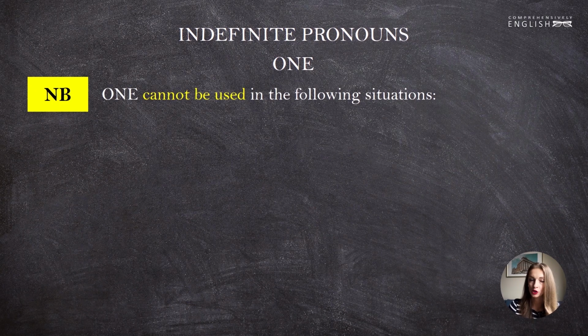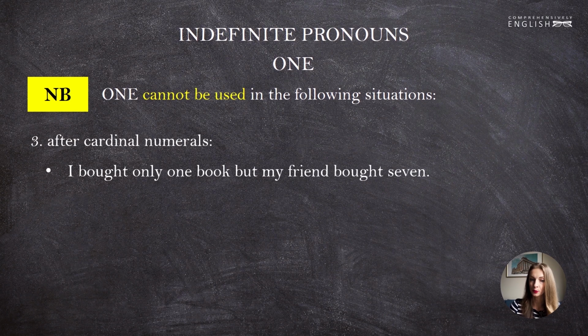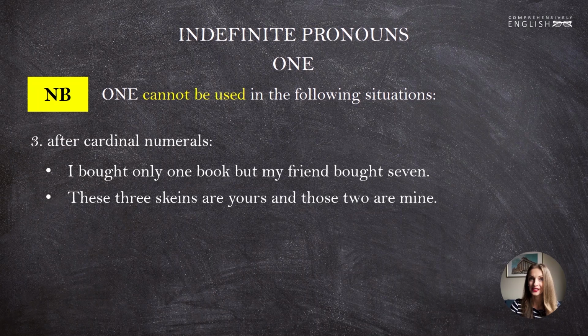Another situation in which we cannot use one is after cardinal numbers. I bought only one book, but my friend bought 7. We don't say 7 ones, we say 7. And the 3 skeins are yours and those 2 are mine. Note that after ordinal numbers, one is possible, so we can say the first one, the second one, but we cannot say 2 ones or 7 ones.